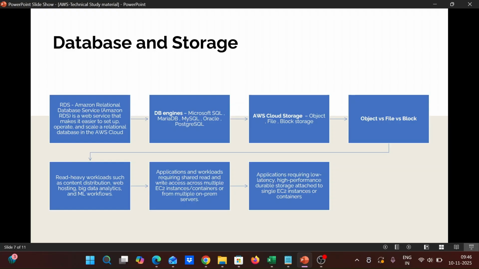as I said earlier, Amazon RDS is a web service that is used to set up databases. Here we have different types of engines, as I told earlier: Microsoft SQL, MariaDB, and Oracle, and cloud storage. As I said earlier, S3 is used for object storage, EFS for file storage, and block storage is provided by EBS. And I would like to show the demo in my next videos.